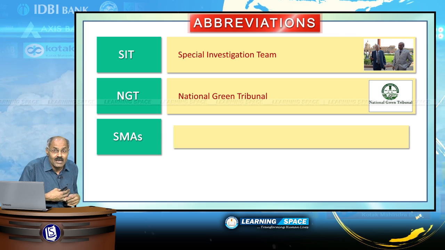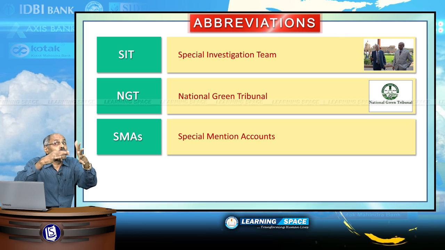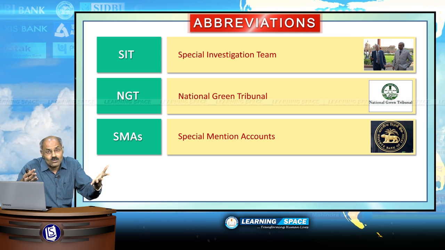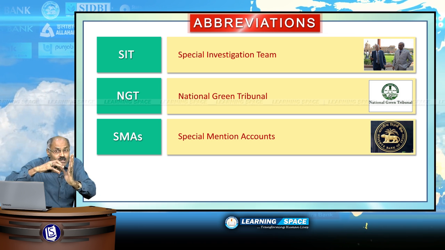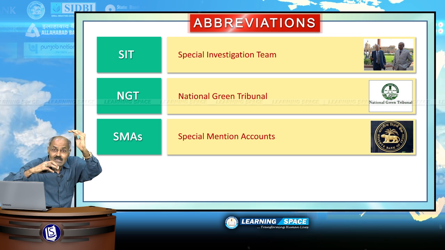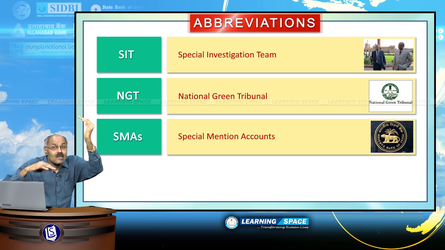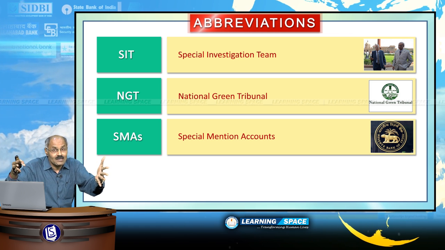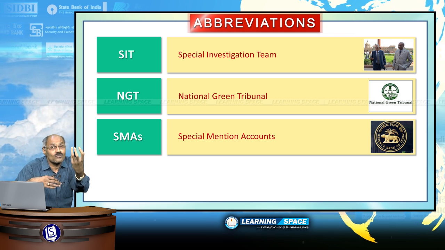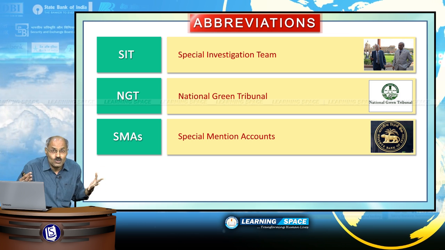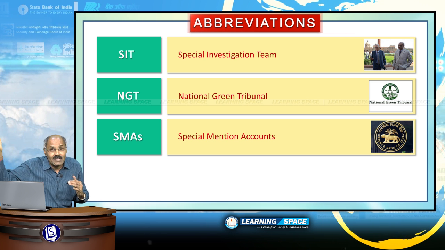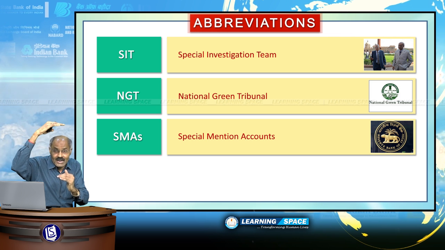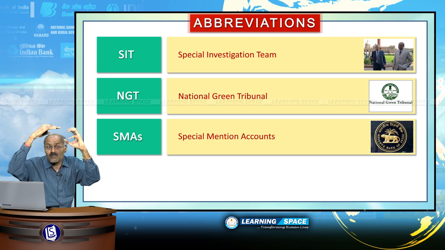SMA, this is the classification given by Reserve Bank of India. When loan is overdue, that means whether principal or interest or both overdue up to 30 days, that is SMA 0, 30 days beyond and up to 60 days, SMA 1, beyond 60 days, SMA 2. SMA means special mention accounts, and basically this is categorization of the loans which are overdue up to 90 days. Beyond 90 days, anyhow they become NPAs. Before 90 days also, bifurcation was made by Reserve Bank of India, SMA 0, SMA 1, SMA 2.